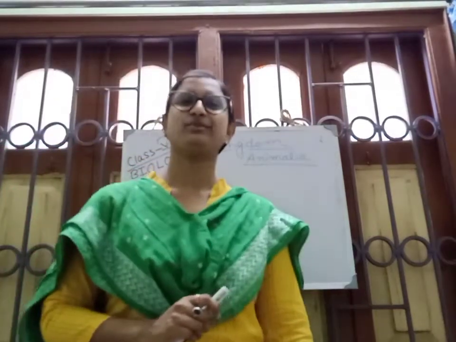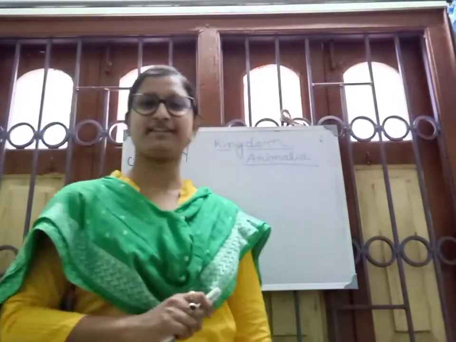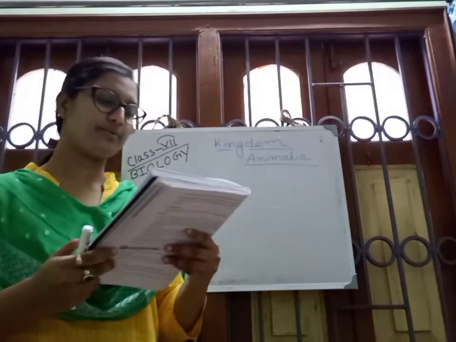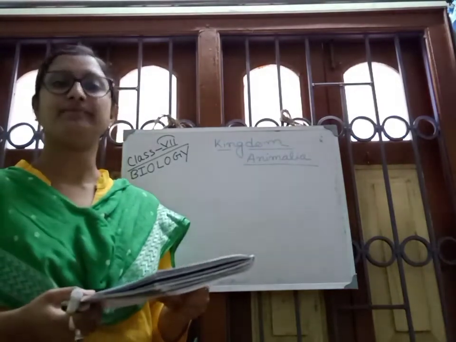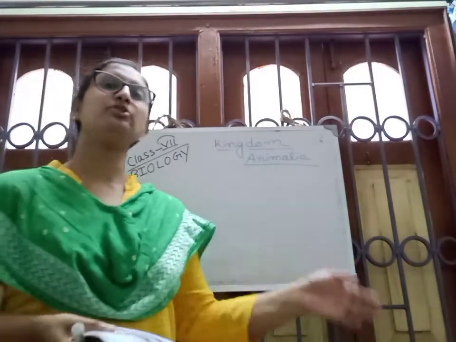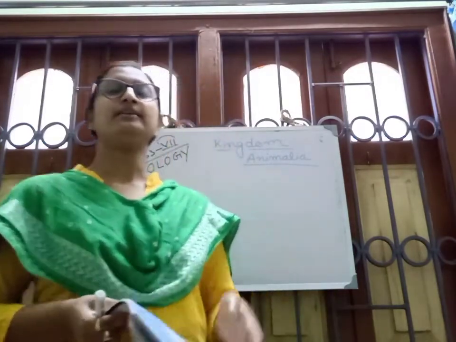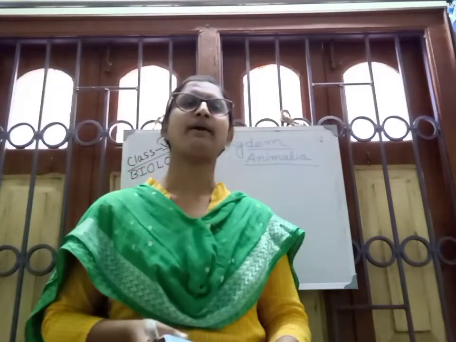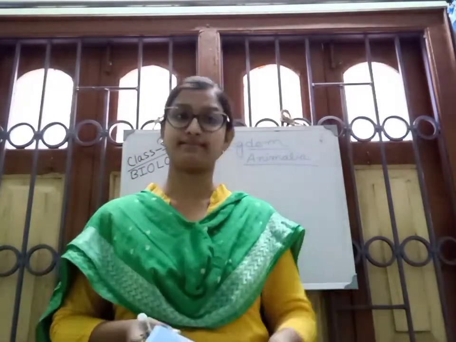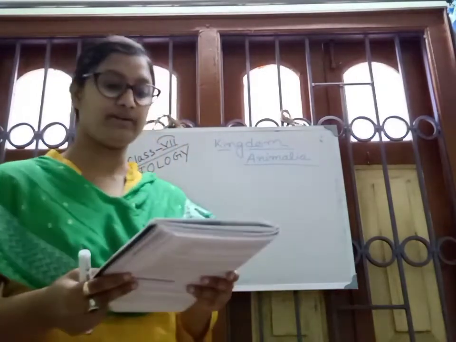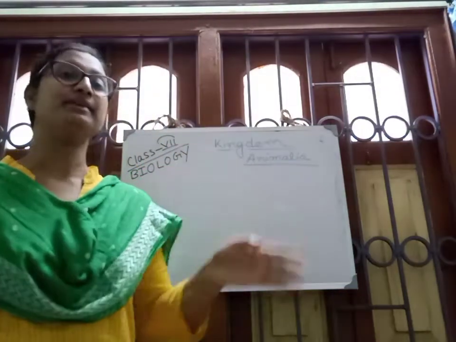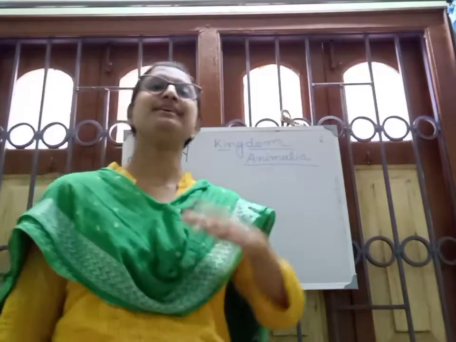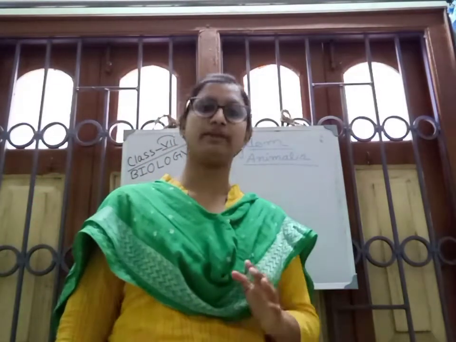Good afternoon students, welcome to class 7 biology class, and today I am going to discuss the kingdom Animalia. The five kingdom classification I have discussed, and you have learned the characteristics of the five kingdom classification and different examples, and here given in your book is the kingdom Animalia. Kingdom Animalia means the animals.